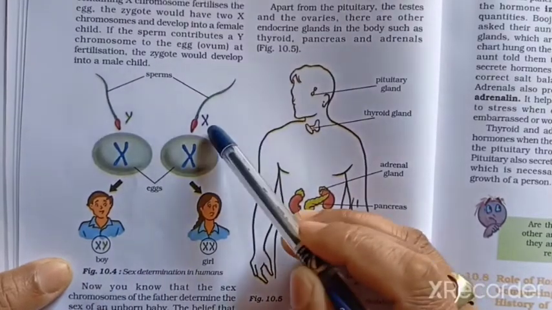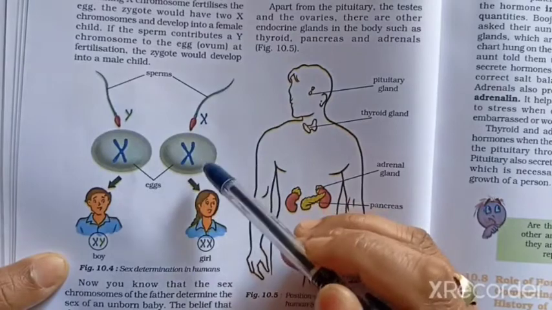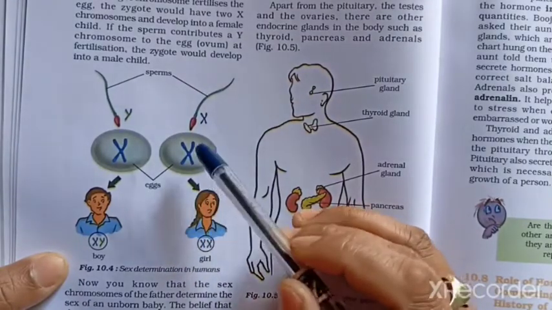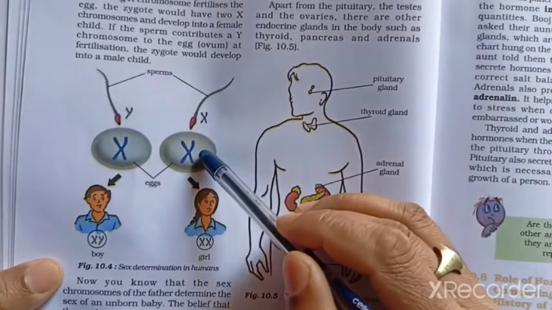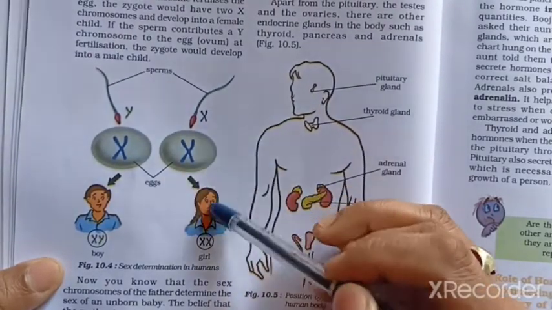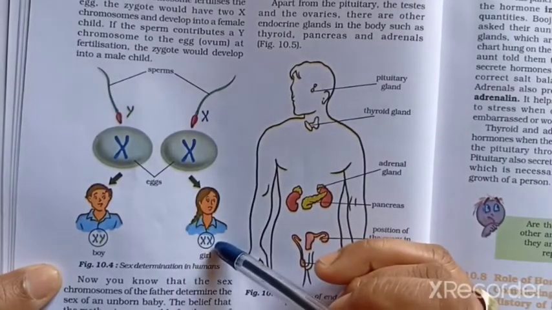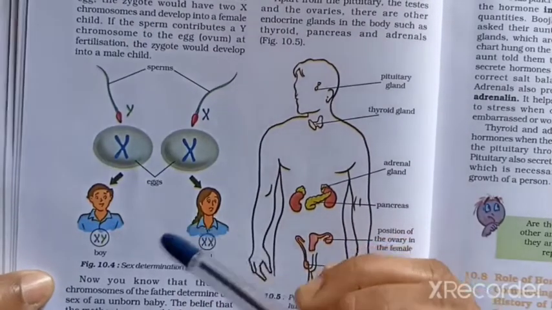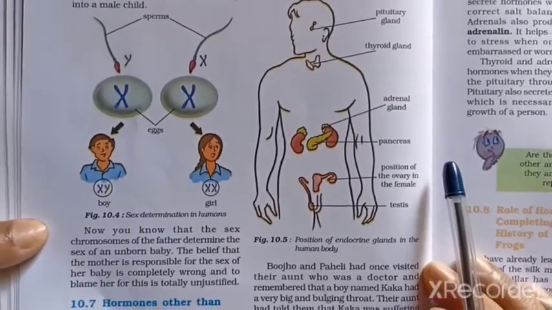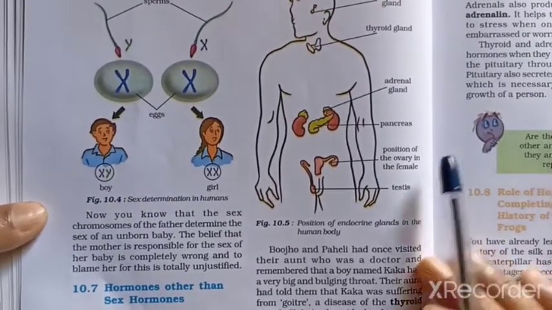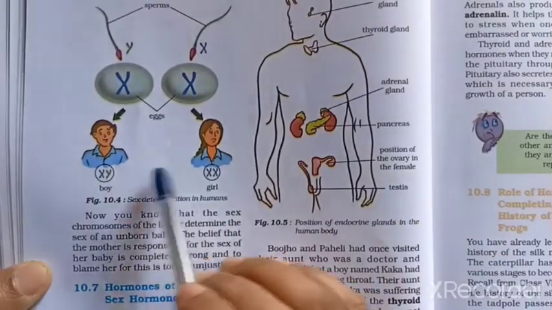And the sperm carrying X chromosome fertilizes the egg, which has only an X chromosome from the mother, then it will produce a baby girl. That means the XX chromosomes. So this is how the sex of the young baby is determined. Figure number 10.4 shows sex determination in humans like this.